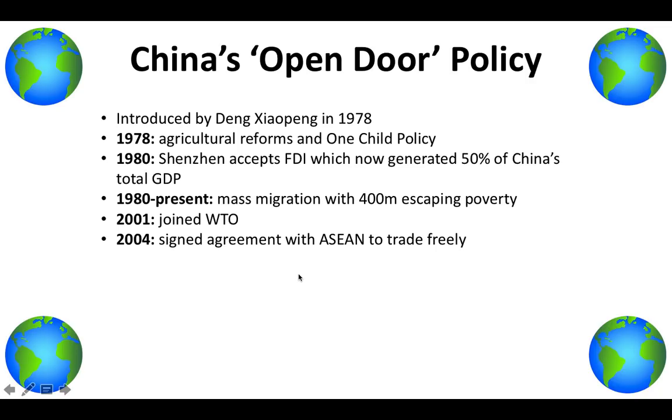Next, we've got China's open door policy, and this was introduced in 1978 by Deng Xiaoping. One of the first things they did was the agricultural reforms, so farmers were now allowed to make a small profit, sort of eliminating China's communist views, and also the one-child policy.